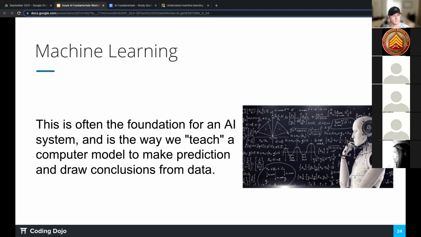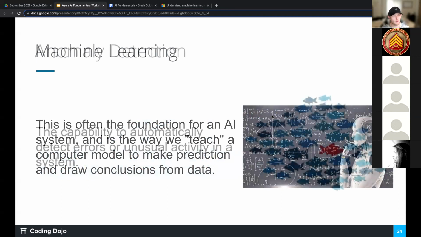And you're like, oh, machine learning is not a great thing, or it's quite scary. But it's a way that we teach a computer model to make a prediction and draw conclusions from data, right? And so we can use this in so many different things. But the machine learning piece is how we actually teach our computer, teach our model, hey, when you read this, this is what I want you to do. Or when somebody says this, this is what I need you to do. And so it's us teaching. You can think of that idea of teaching as synonymous with training, because you're going to see training a lot when we talk about machine learning, where we're going to train our model to make a prediction and draw a conclusion from our data.